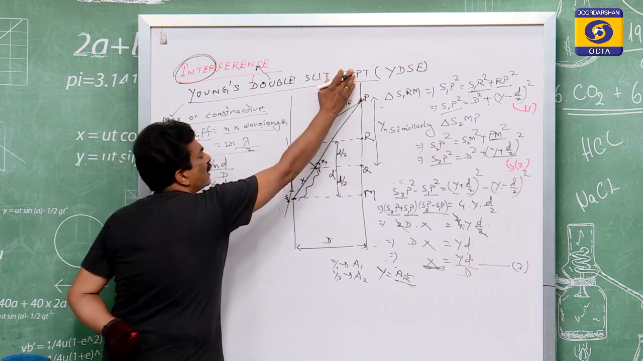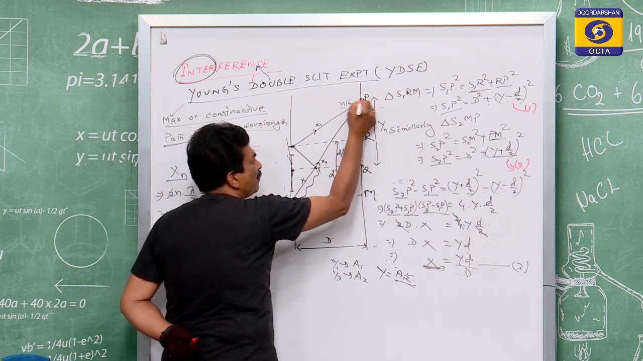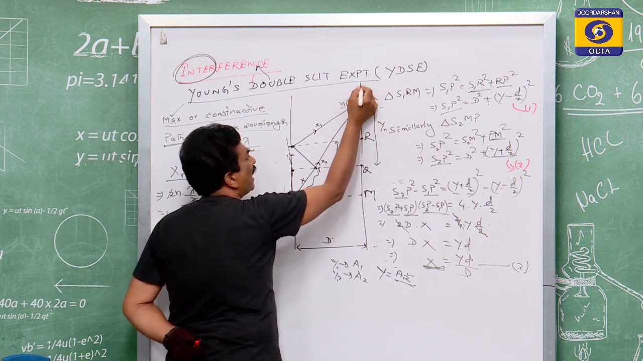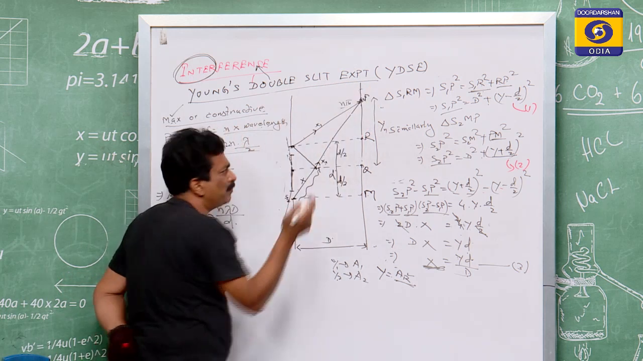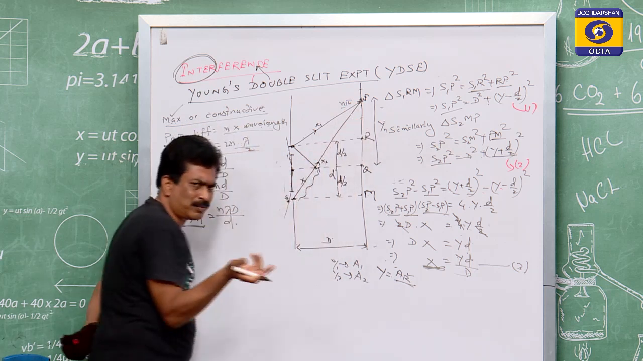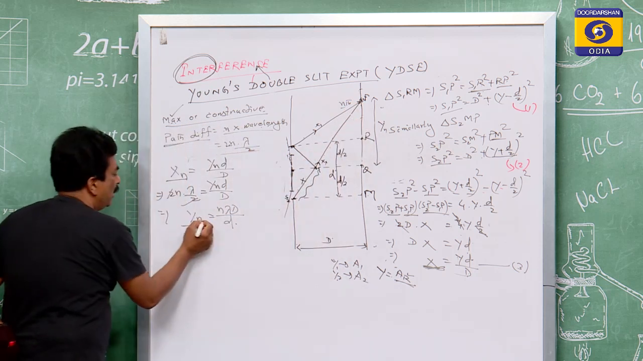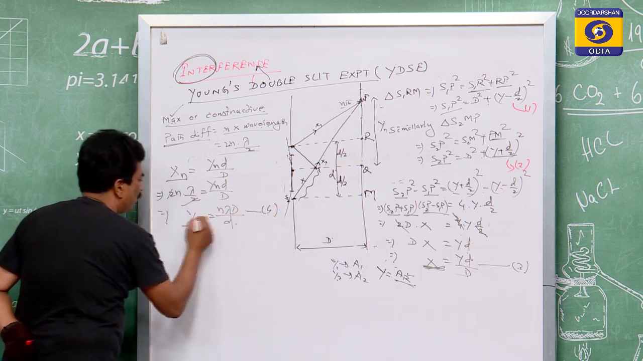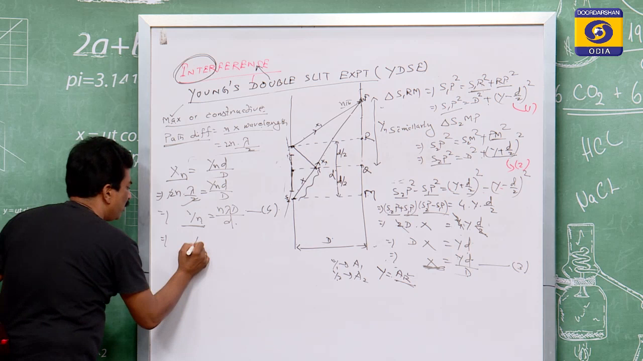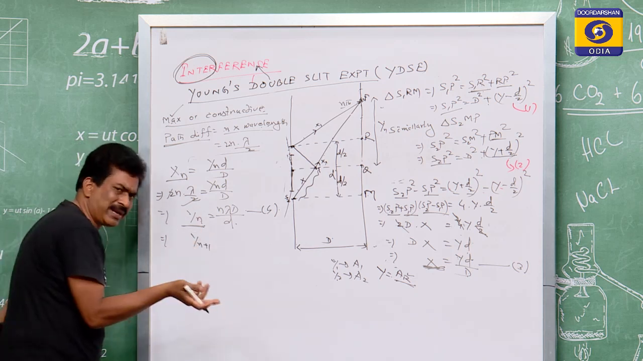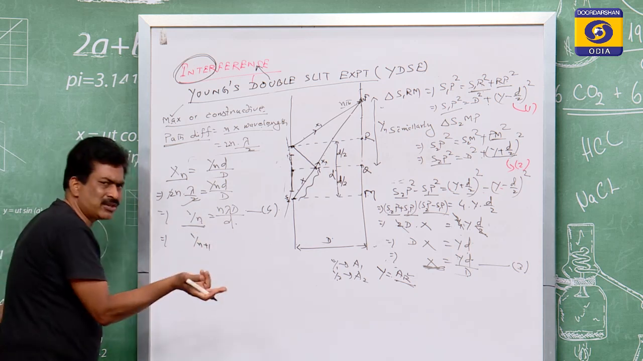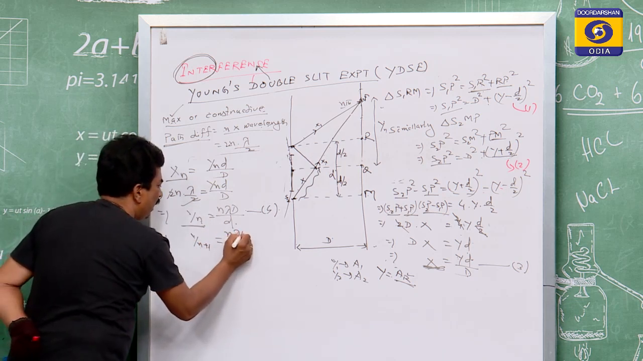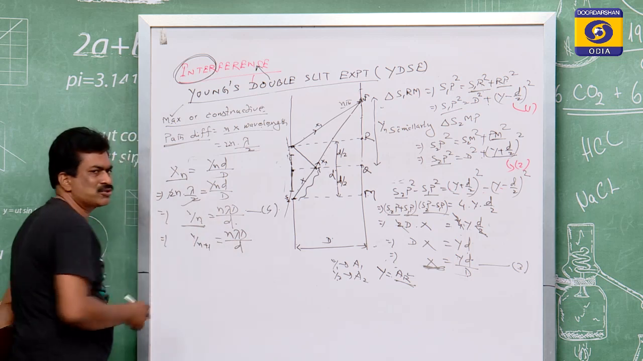Then what will be the next one? If this is the maximum, then at another point it will provide another minimum, and before that one it will also provide another minimum. So yn is equal to this one, equation 4. Then the next one will be yn plus 1, or you can take yn minus 1, that is your choice. So yn plus 1 is equal to n lambda by small d.